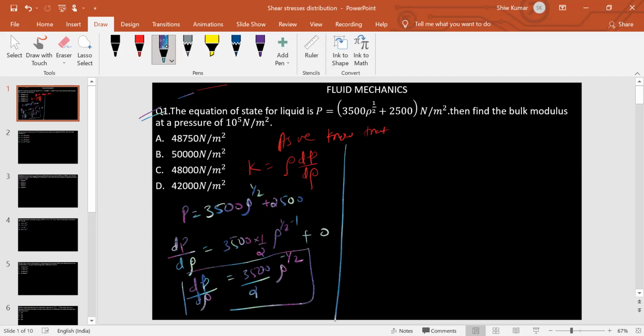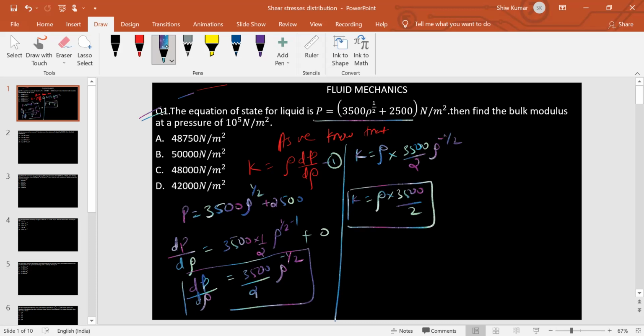So if you substitute in equation number 1, K is equal to rho into dP by d rho, which is rho into 3500 divided by 2 rho to the power minus 1 by 2.